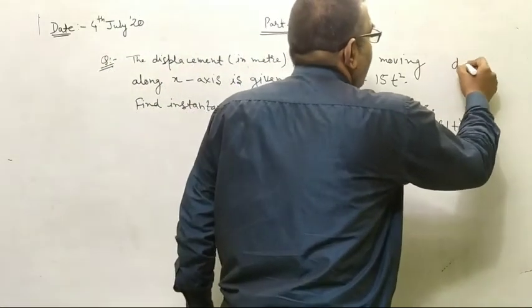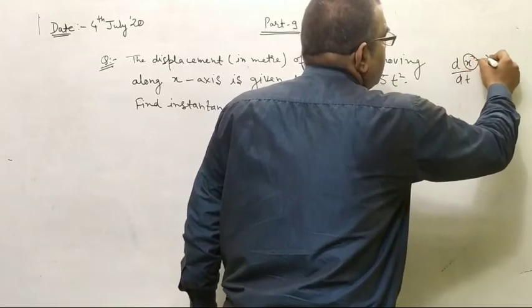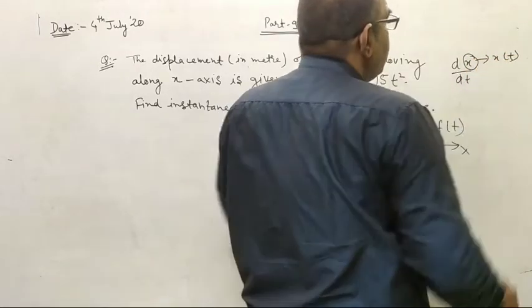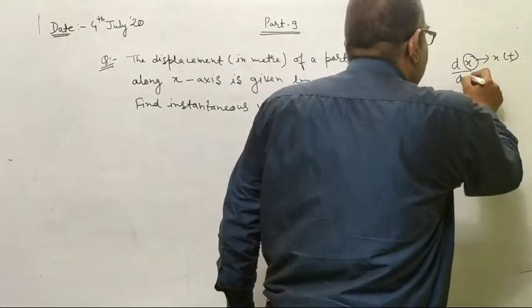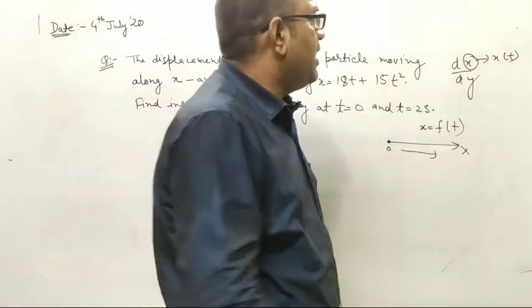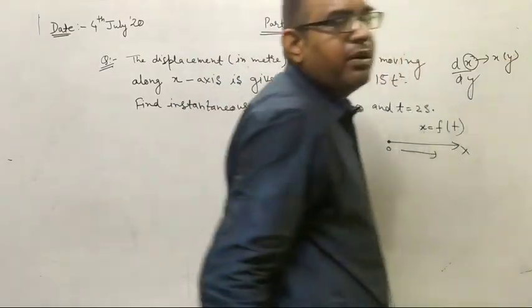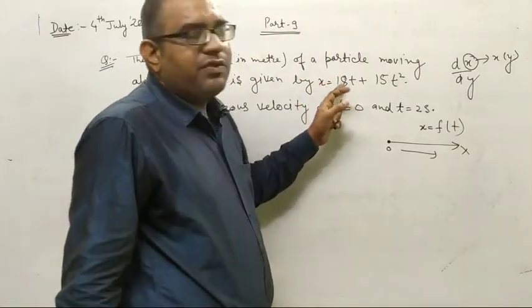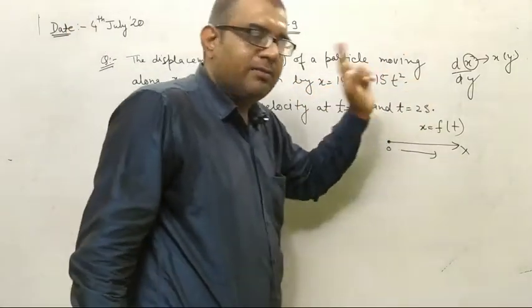Suppose you have to differentiate dx with dt, it means x should be a function of t. Suppose you have to differentiate x with respect to y, then x must be a function of y. So here x is a function of t because you have to differentiate x with respect to t.